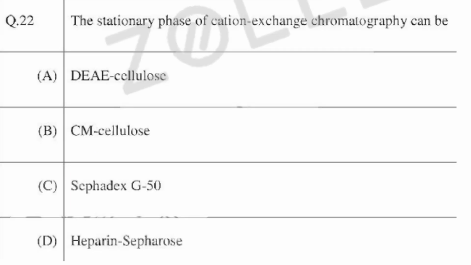Then next one. The stationary phase of cation exchange chromatography can be CM cellulose, carboxymethyl cellulose. It is negatively charged and it will bind positively charged molecules. DEAE cellulose is involved in anion exchange chromatography and binds negatively charged anions. Sephadex G50 is involved in gel filtration and separates molecules based on their size. Heparin sepharose is for affinity chromatography and it will bind molecules with heparin binding properties.